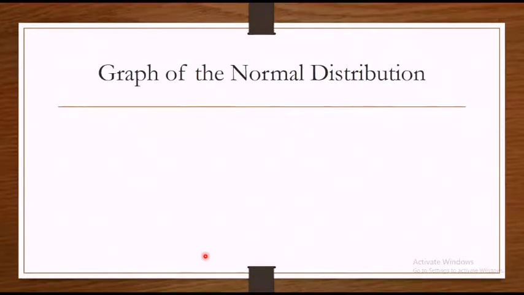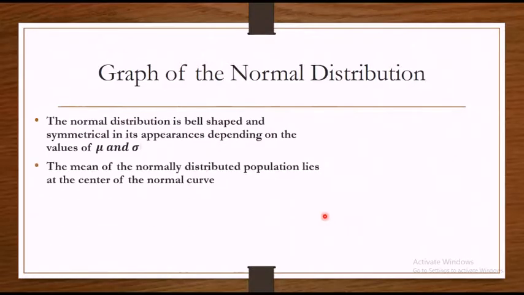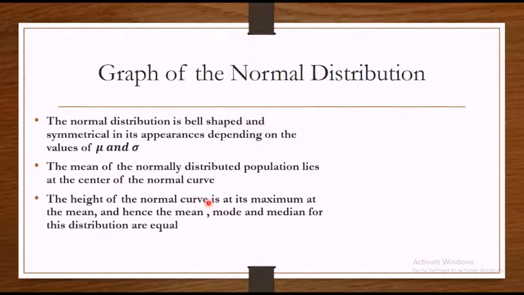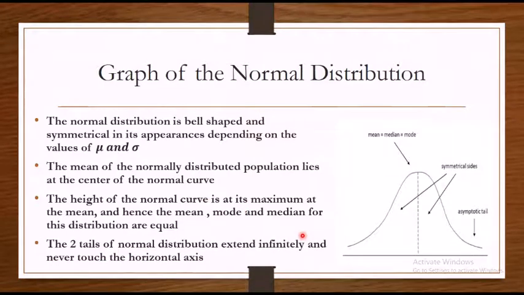Now let's have a look at the graph of a normal distribution. The normal distribution is bell-shaped and symmetrical in its appearance, depending upon mu and sigma. The mean of the normal distribution lies at the center of the normal curve. The height of the normal curve is at its maximum at the mean, and hence mean, median and mode for the distribution are equal. As you can see, this is the graph of normal distribution.